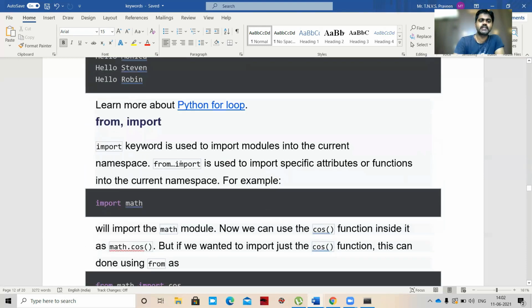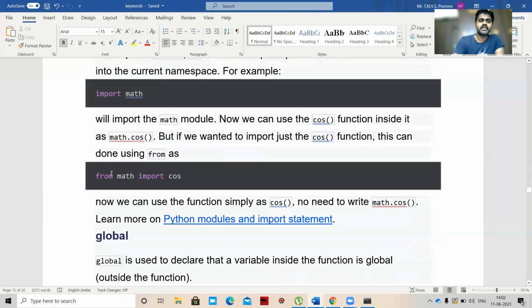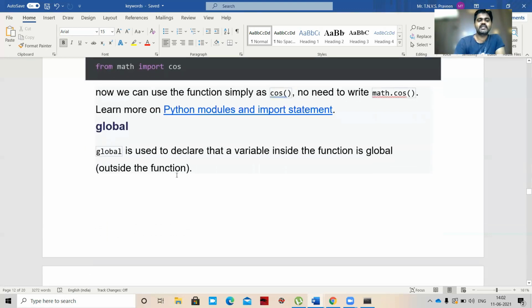Next, from import. So the import keyword is used to import modules into the current program. We already checked that. So import math, in the sense we are importing the mathematical library. So from math import cos, from the math library we are importing a particular function like cos. So from math import cos. Okay.